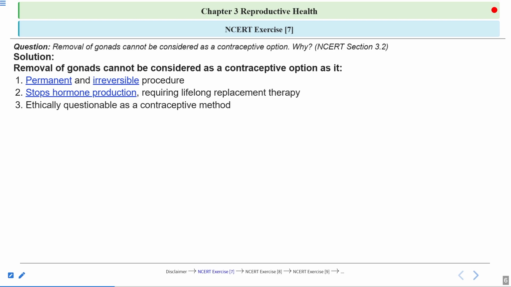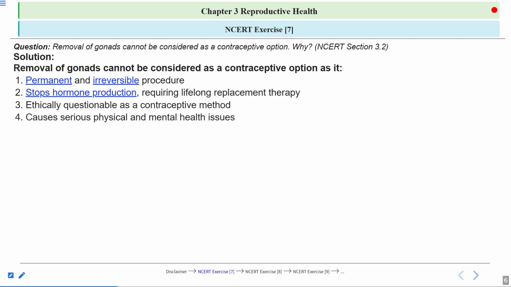Now, let's move on to the third point. Third point is ethically questionable as a contraceptive method. So removal of gonads is not ethically right. It violates medical ethics. This is against the ethics, removal of the gonads. It is too extreme a procedure. Clear? And it conflicts with human reproductive rights as well. So humans have a right for reproduction, so it violates that rule also.